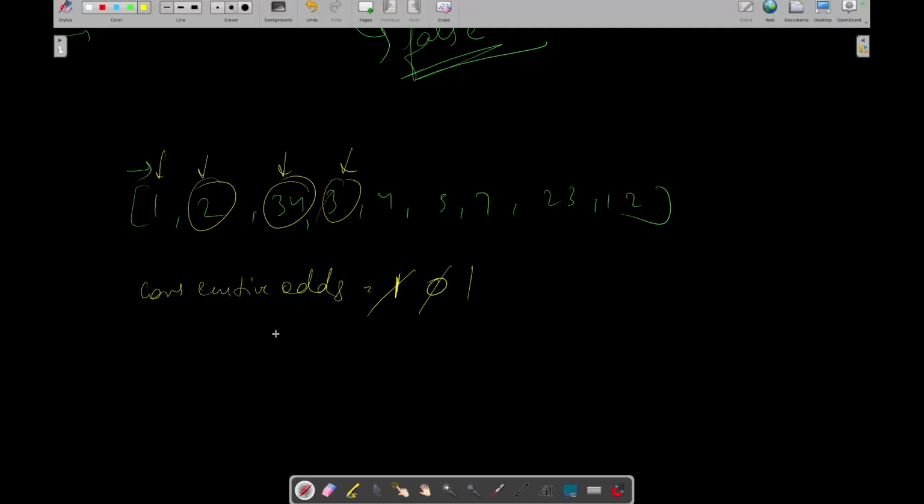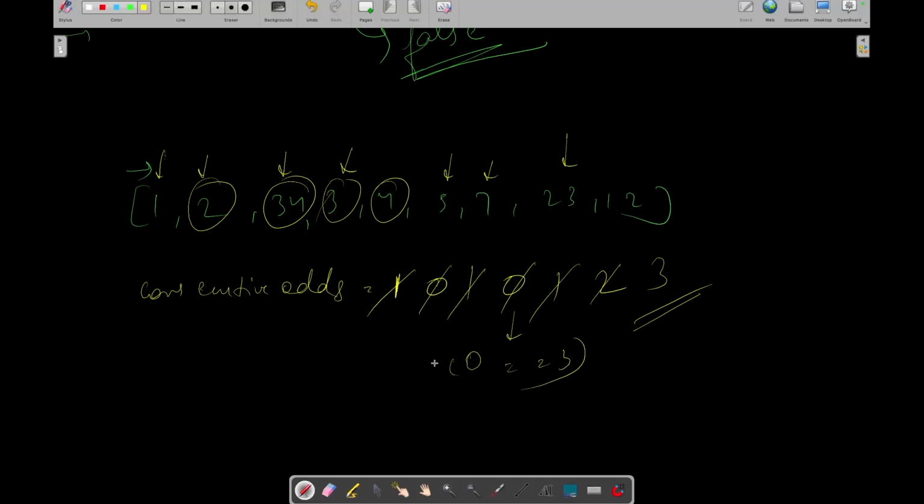So we will increment it. Now is this an odd number? No. Let's update it to 0. Now at this index, is this an odd number? Yes. Let's increment this. Yes, this is also an odd number. Increment this. Yes, this is also an odd number. Let's increment it. And we will also keep checking if consecutive odds is equal to 3. If it is, then we will return true.